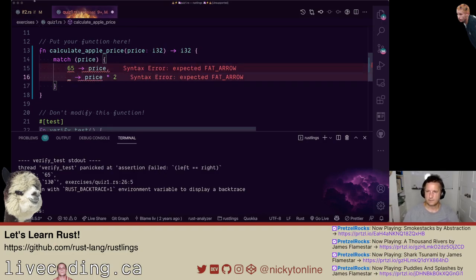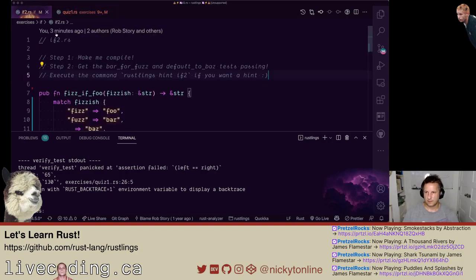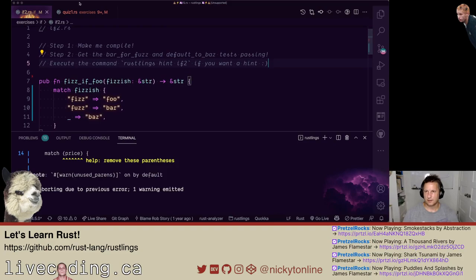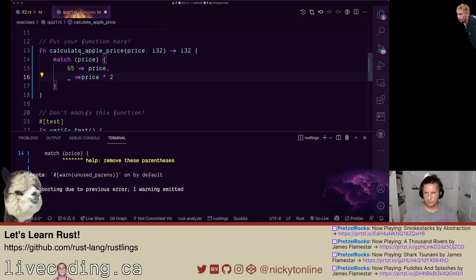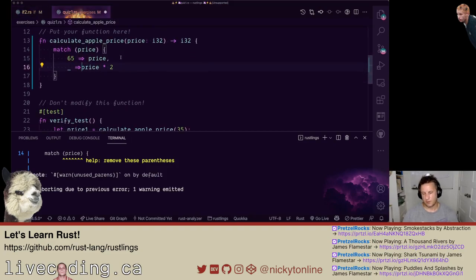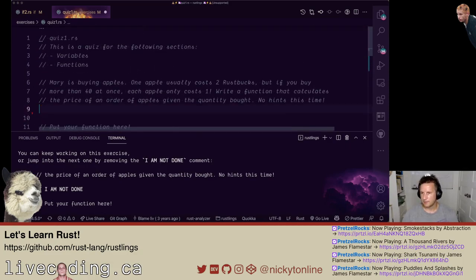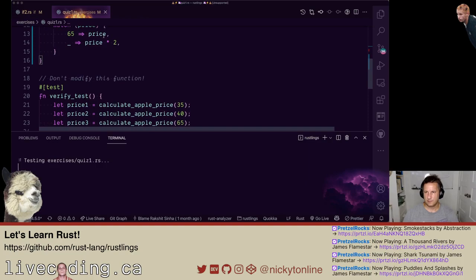Is that the syntax? I'm rusty and dusty. Hold on a sec here. Oh, it is a double arrow, sorry. That should work. If it's 65, just return the price. Otherwise, times 2. Maybe they were expecting some more elegant thing, but that seems to work. All right, pattern matching for the win.